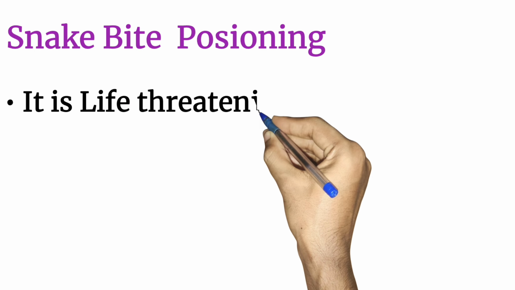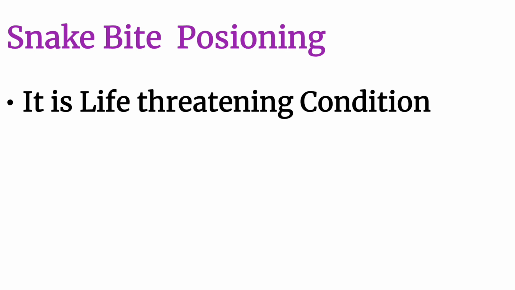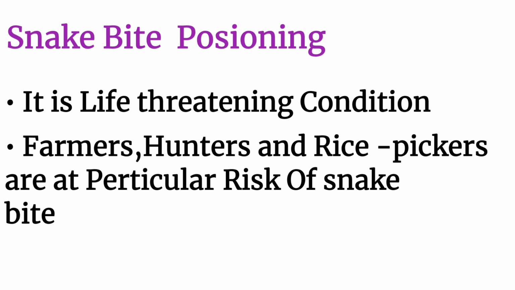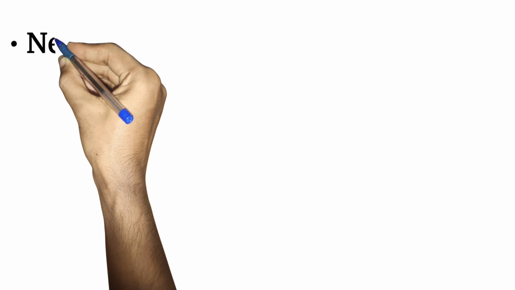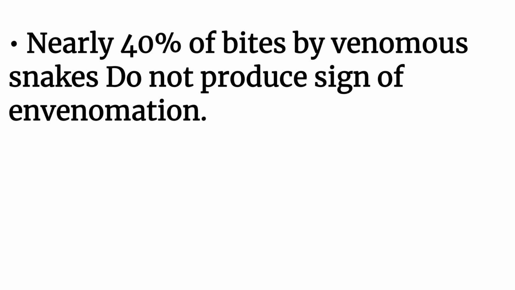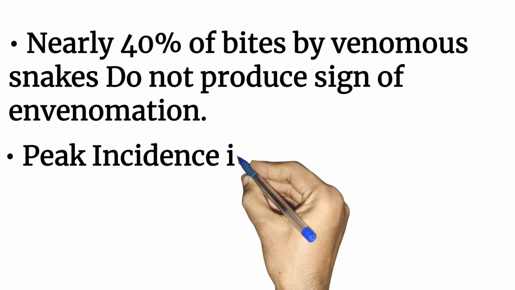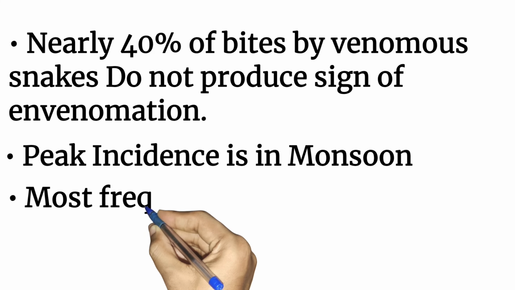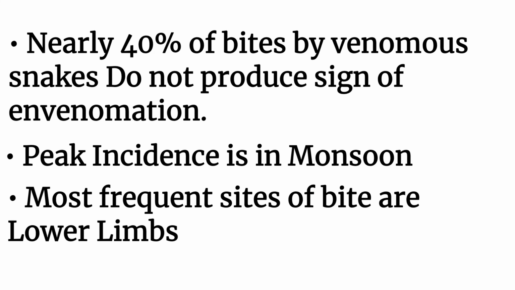Snake bite poisoning. It is a life-threatening condition. It basically affects farmers, hunters and rice pickers. Nearly 40% of bites by venomous snakes do not produce signs of envenomation. Peak incidence is in monsoon. Most frequent sites of bites are the lower limbs.